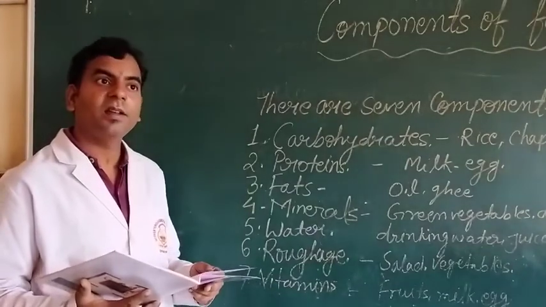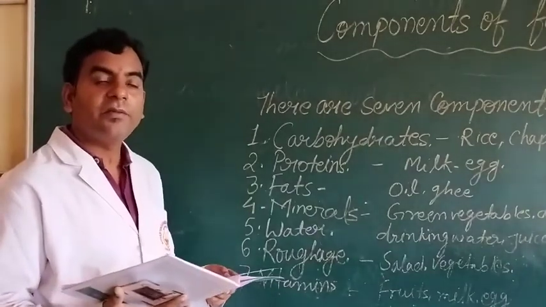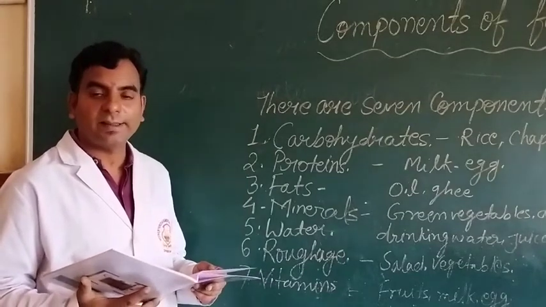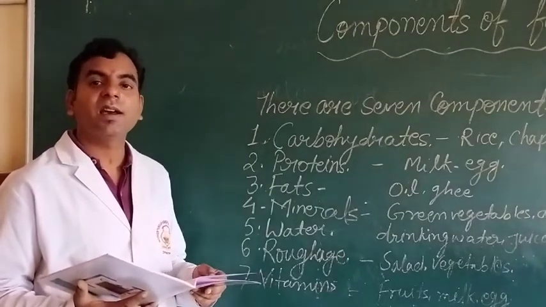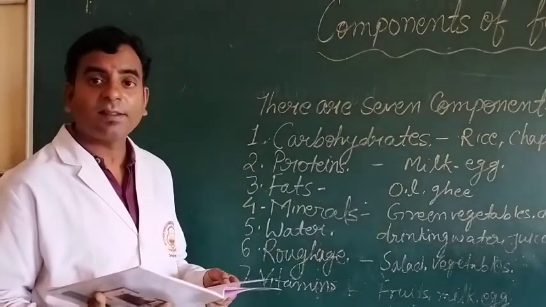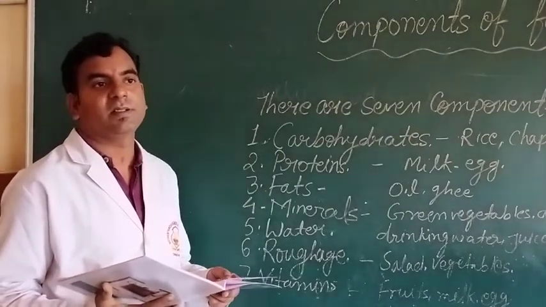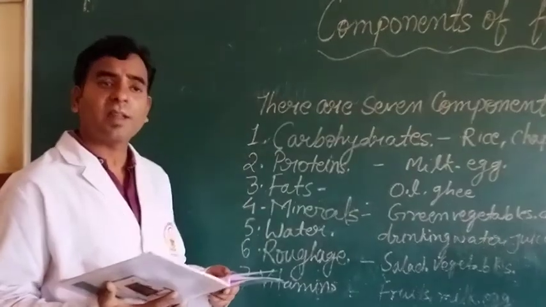How do we identify which are minerals? Calcium, potassium, iron and iodine are minerals present in small quantity. So what is their work?